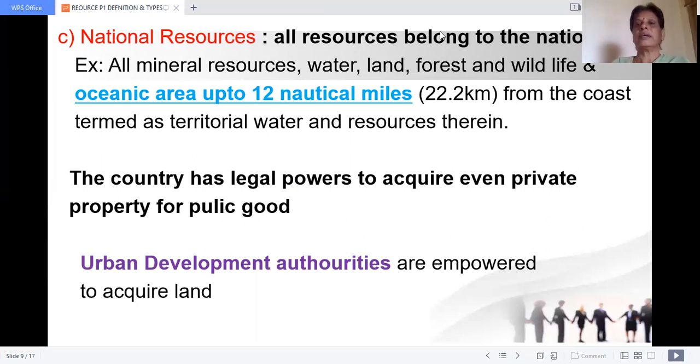Not only do all resources belong to the nation, plus the ocean area up to 12 nautical miles, but also any private property for development purposes. Which organization will take care of that? You may have one verse because this time you are having all the questions in MCQ form, so you can learn this. Urban development authorities are empowered to acquire the land for developmental projects. So national resources: whatever resources are available in the nation, plus if the government wants, any private property can also be taken, and from the landmass to 12 nautical miles on the ocean.